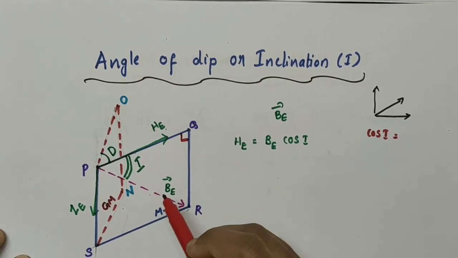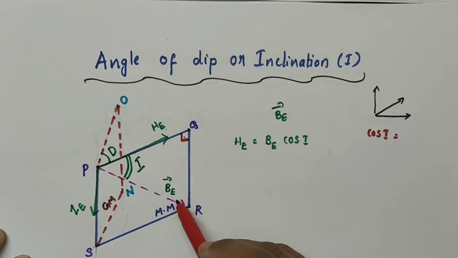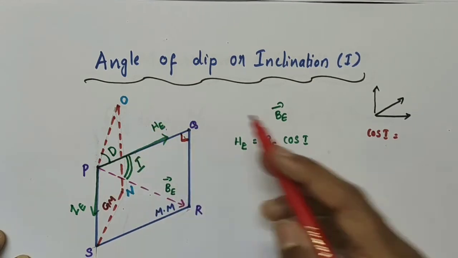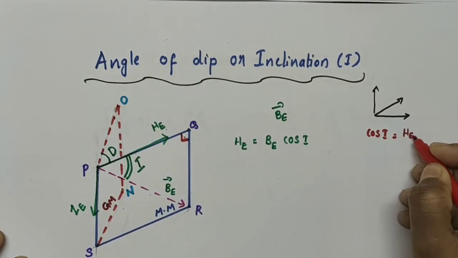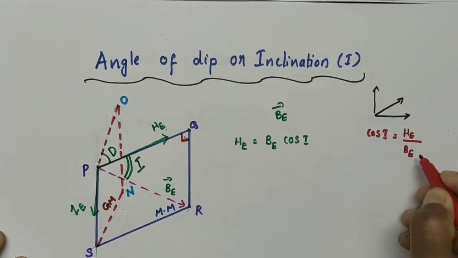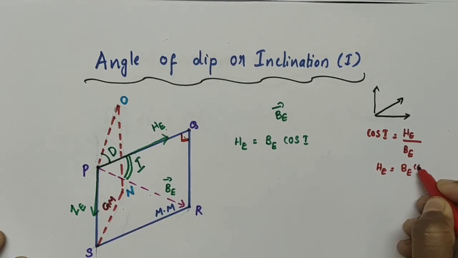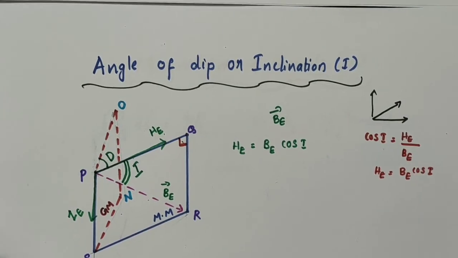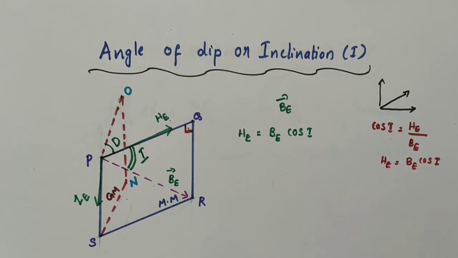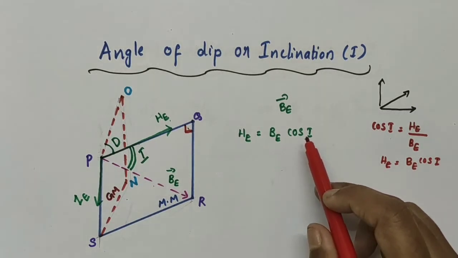So adjacent side means, if it is 90, then this is hypotenuse. Then adjacent side means HE, horizontal component. So HE divided by hypotenuse BE. Okay, so HE is equal to BE cos I. So the horizontal component of Earth's magnetic field can be written as HE is equal to BE cos I.